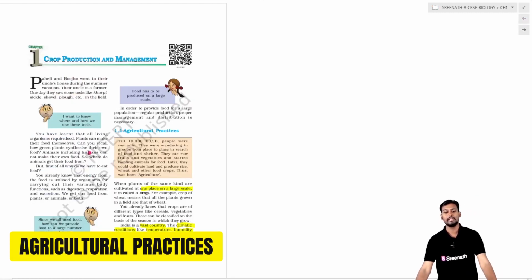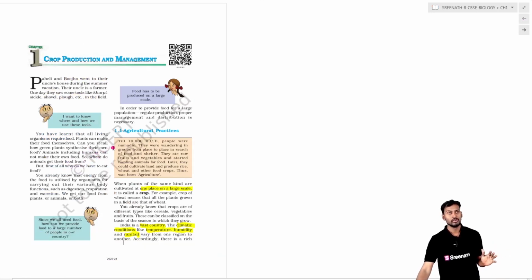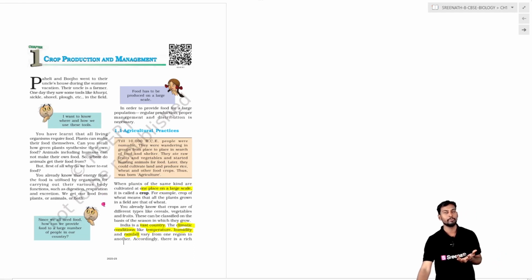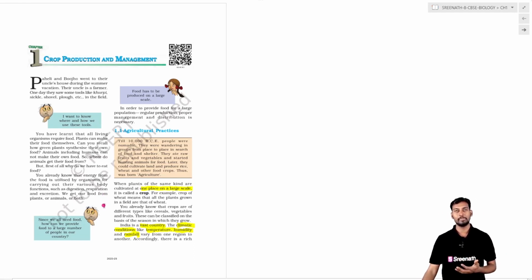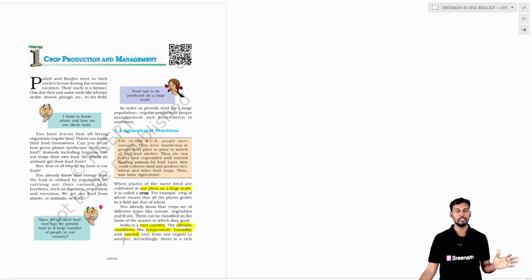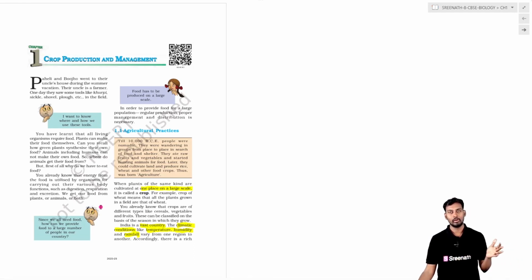So basically, agriculture is an age-old practice. When people learned how to cultivate crops, they stopped living as nomads and settled at a particular place in order to get their food there. They started the cultivation of crops, and the procedure including all the practices of cropping is called agriculture.